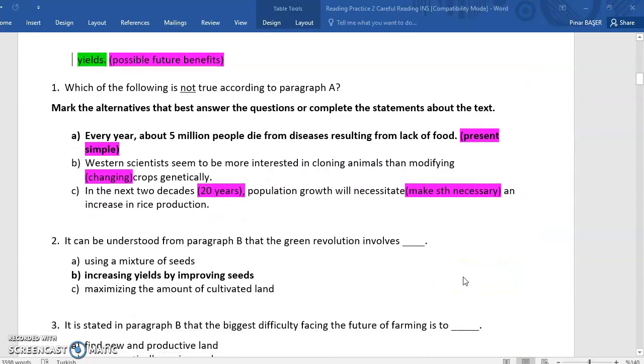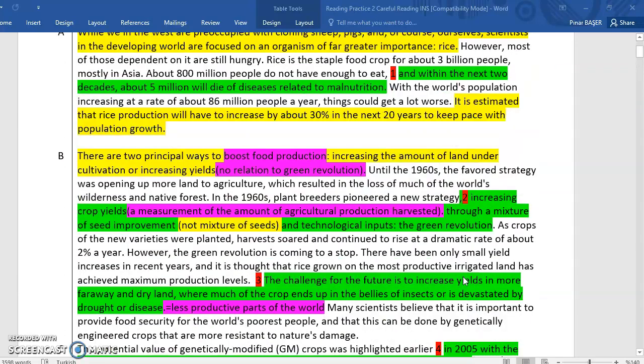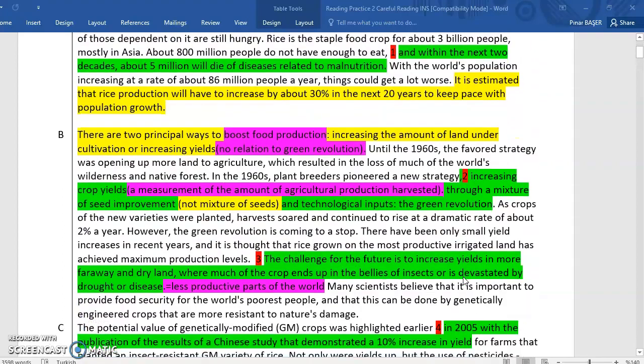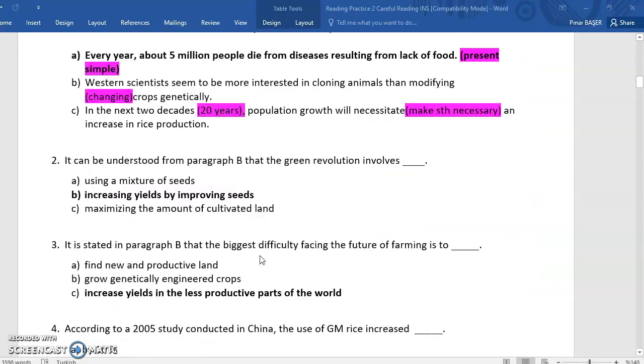It can be understood from paragraph B that the Green Revolution involves increasing yields by improving seeds. So let's go back to paragraph B and C. Here in the green section, you're going to realize we're talking about a mixture of seed improvement and technological inputs, which make up the Green Revolution. So option A talks about a mixture of seeds, but here in the definition, we're talking about seed improvement, not mixture of seeds. So the correct answer should be B.